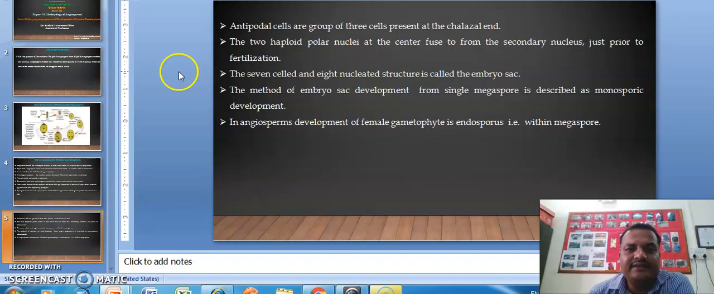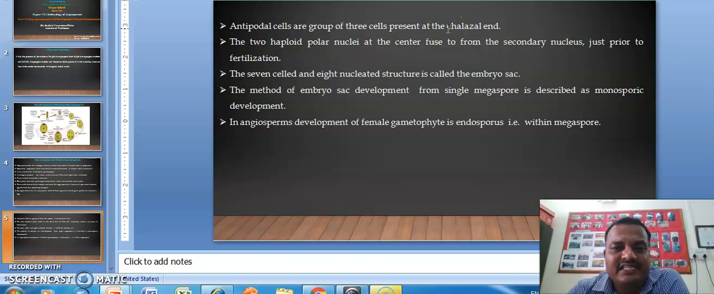In the next slide, antipodal cells are a group of 3 cells present at the chalazal end. The 2 haploid polar nuclei are at the center, and when the 2 nuclei fuse, there is formation of the secondary nucleus, but the secondary nucleus is formed during fertilization. The 7-celled and 8 nucleated structure is called the embryo sac. So in a typical embryo sac you can find the 7-celled and 8 nucleated structure.